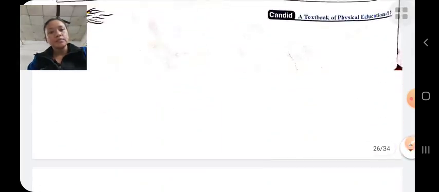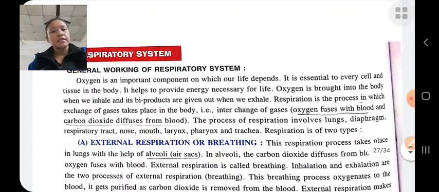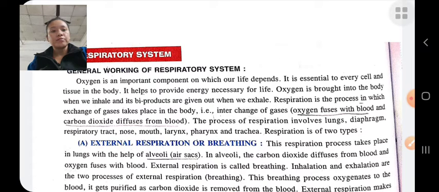Next is the respiratory system. As I told you about the respiratory system, in the respiratory system the exchange of oxygen takes place. Oxygen is brought into our body, and carbon dioxide is given out from our body. When we inhale, oxygen comes inside our body, and when we exhale, its byproduct, carbon dioxide, is given out from our body.